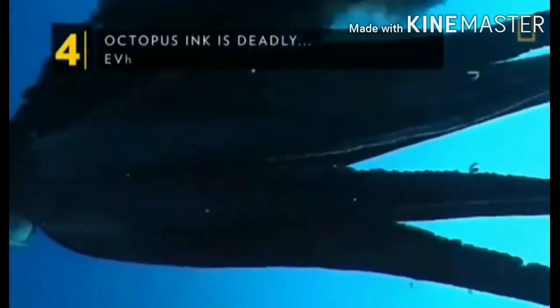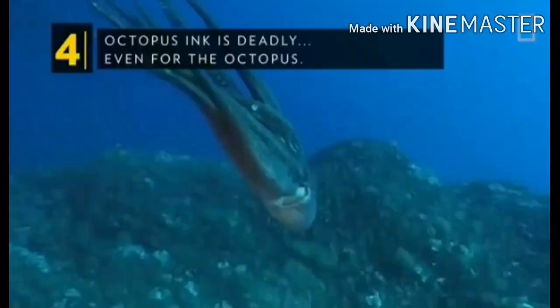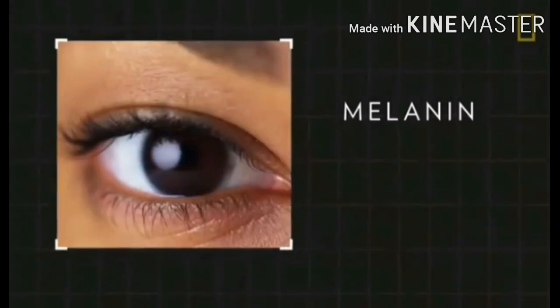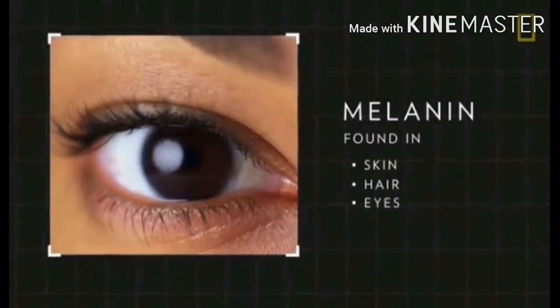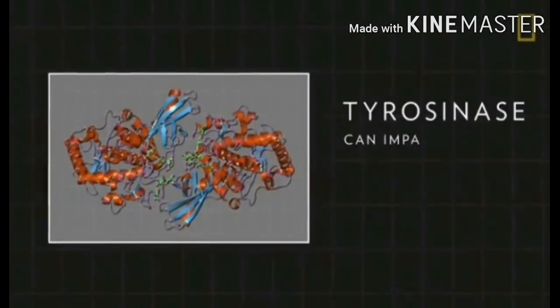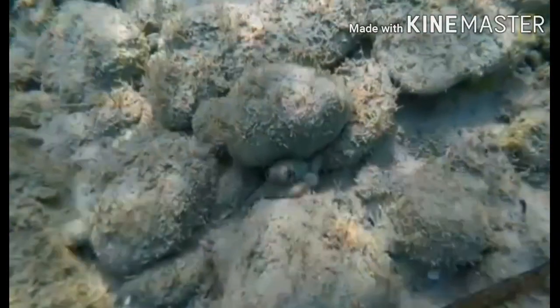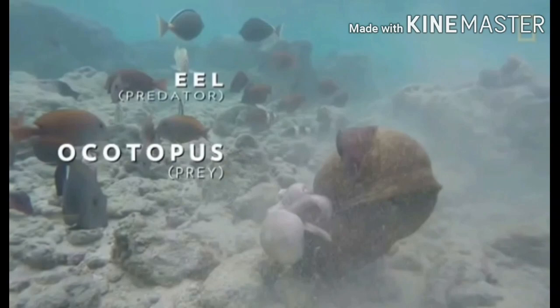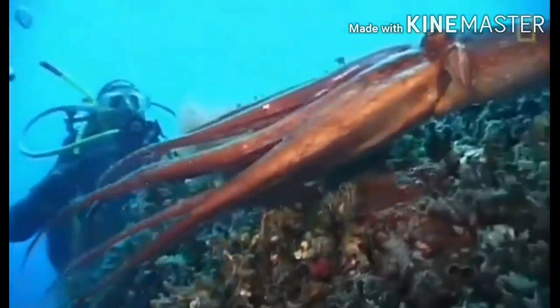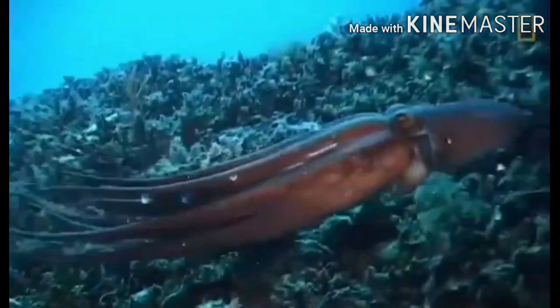Octopus ink is deadly, even for the octopus. The ink is a seemingly innocent mixture of mucus and melanin. Melanin, the same dark pigment found in skin, hair, and eyes, also happens to contain the chemical compound tyrosinase, which can impair a predator's sight, taste, and smell. Octopuses and other cephalopods may use their ink to distract, confuse, and paralyze their predators. This mucus mixture may even block a fish's gills, causing the fish to suffocate. If an octopus cannot escape its own ink, its respiratory systems may be compromised, causing the octopus to suffocate and die.